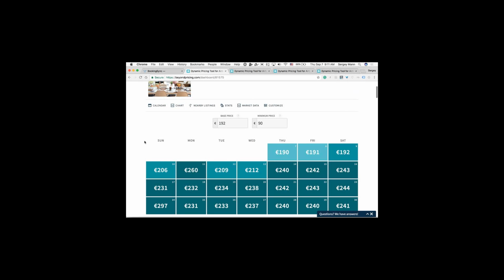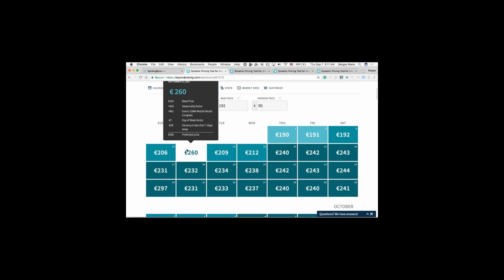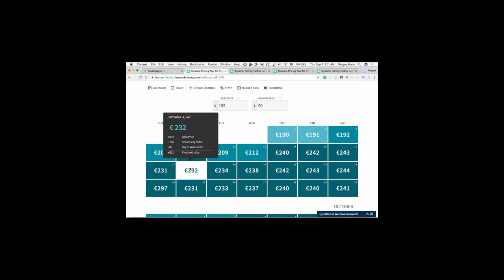So if we scroll down, what you'll see is a calendar with all of your prices optimized. And in this example, on this one day, we're starting with that base price of 192, as I said. Then we're going up $46 for seasonality, just because this is September. And then we're also going down a little bit because of day of the week, because this is a Monday. And so that's how we end up with the